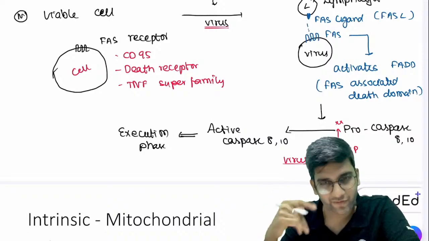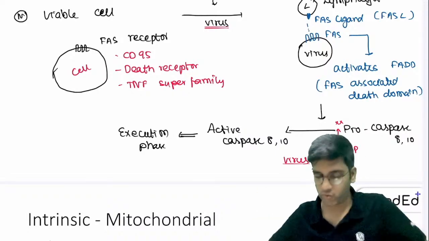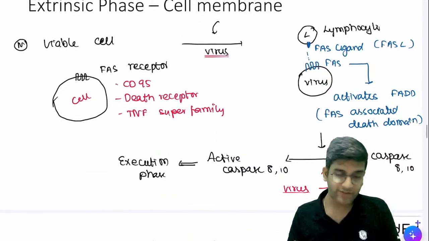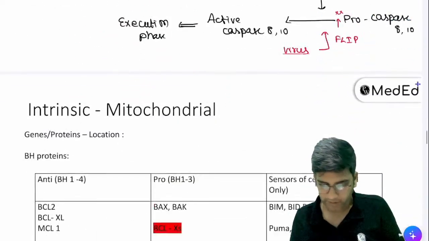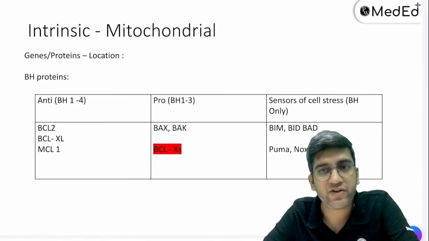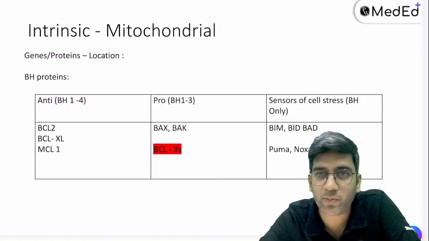If the virus has a plan, we will also have a plan for it. We'll look at that very, very soon, fine? So this is what happens here, right? This is for the extrinsic pathway. Clear till this? Let's go to the intrinsic pathway. Intrinsic is mitochondrial mediated.